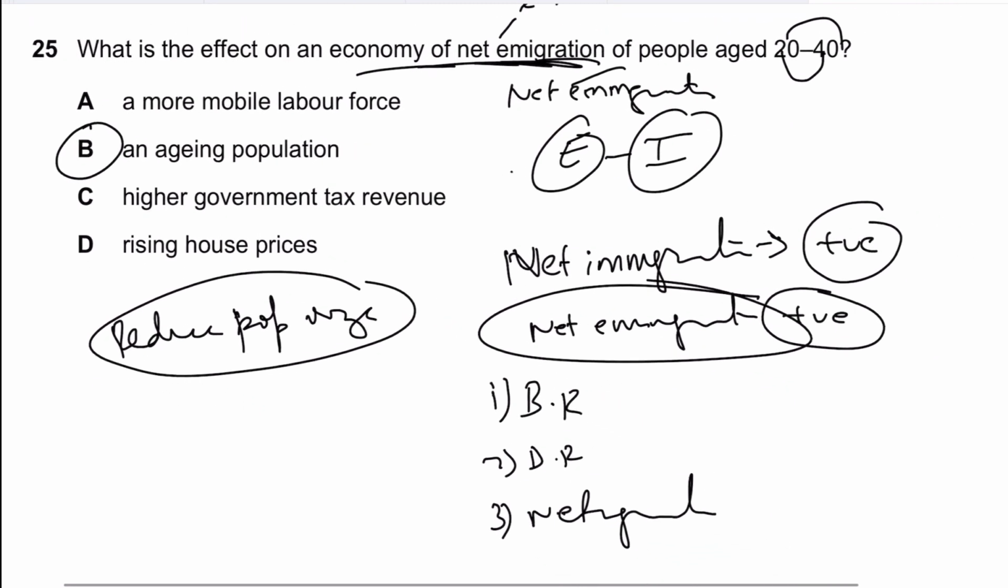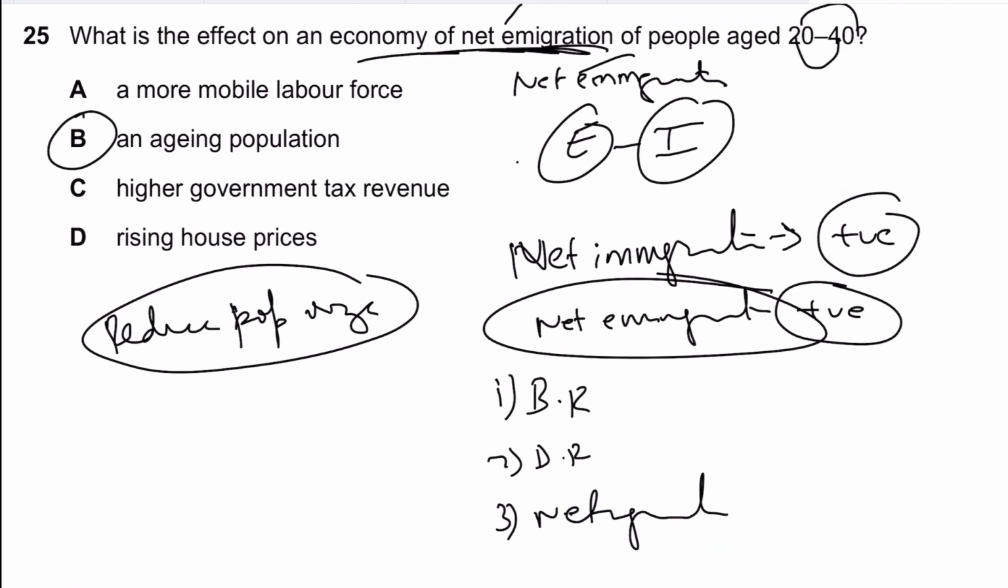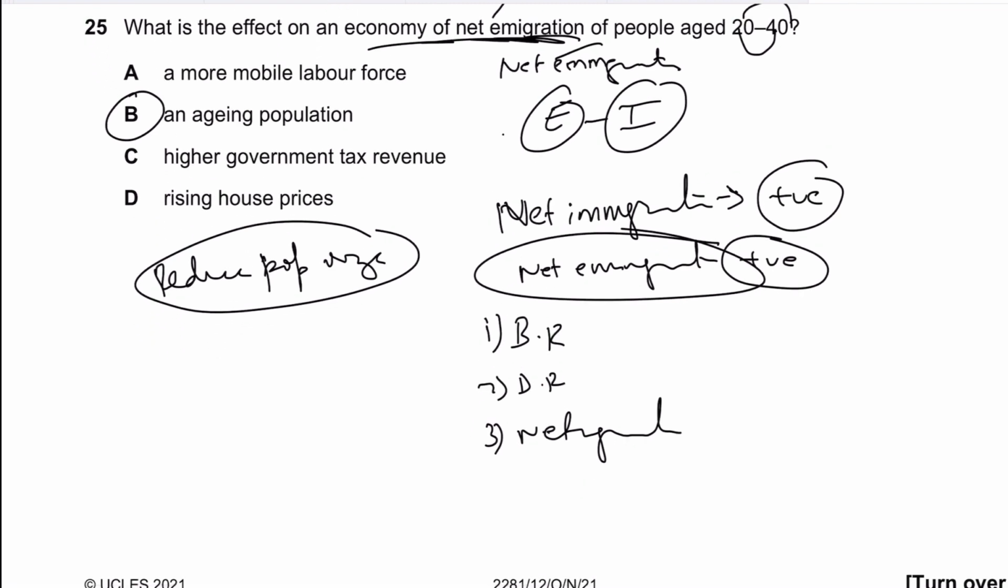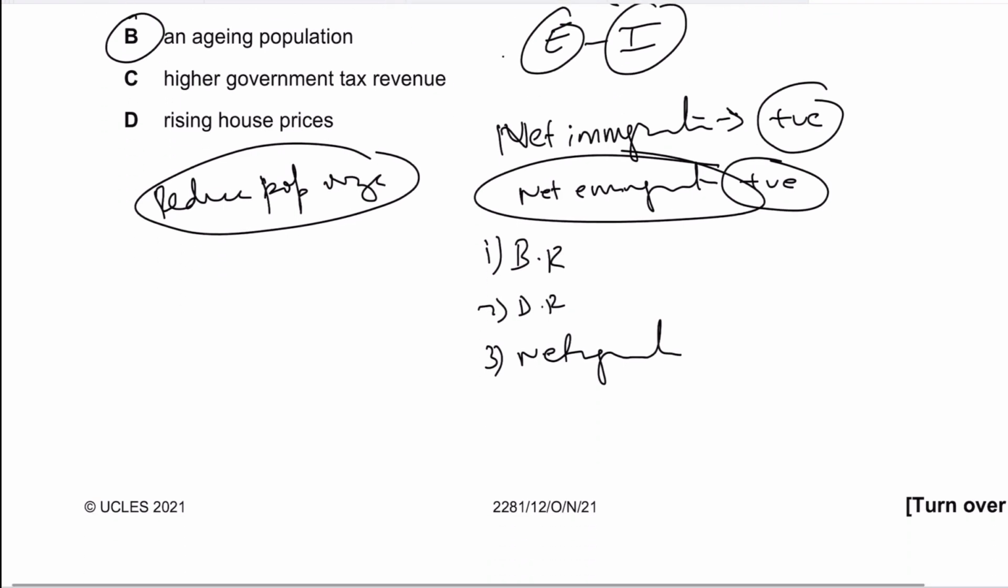in that case, you will end up having an aging population. Why? Because obviously the young and the middle-aged people have left the country, and you're only left with people who are retired, old age, and dependent population. So an aging population is a sign that your population size goes down, and the distribution of population is such that you have more aging population in the economy.